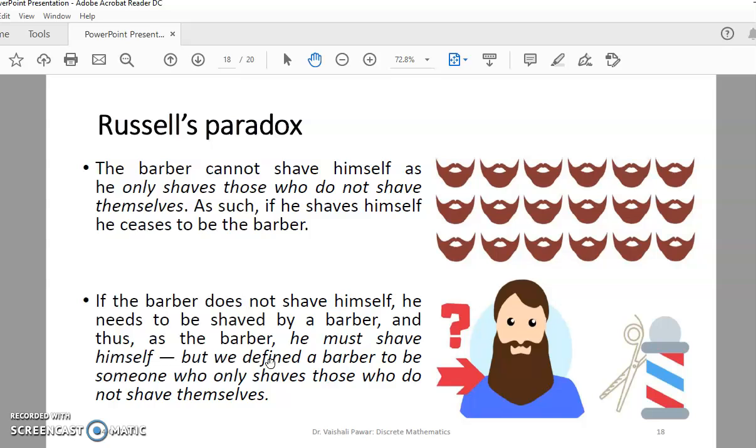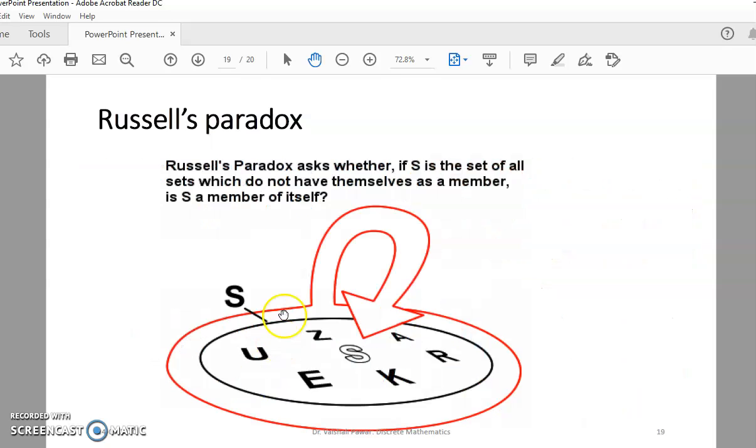So this is what we mean by Russell's paradox. Russell's paradox asks: if S is the set of all sets which do not have themselves as a member, is S a member of itself? This is the formal definition of Russell's paradox.